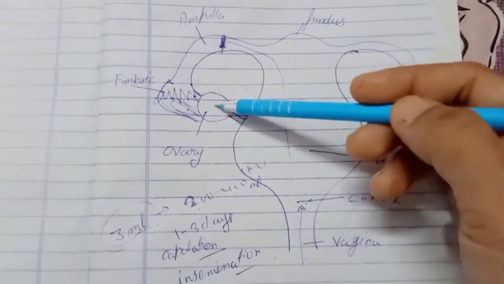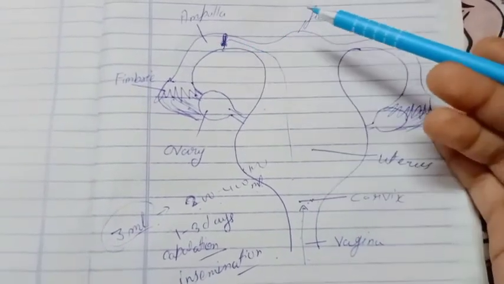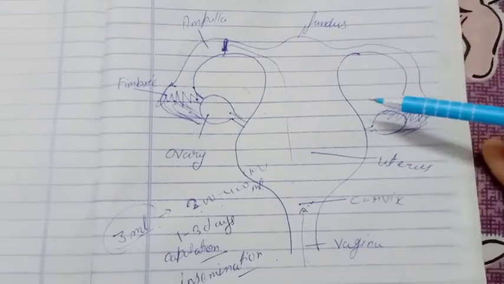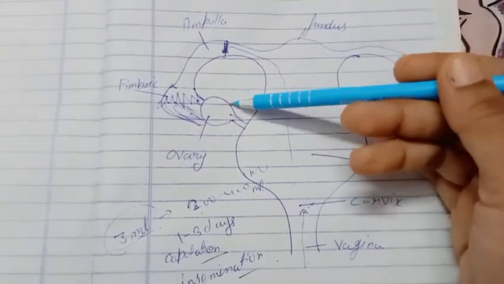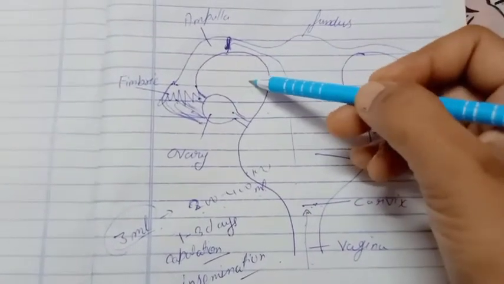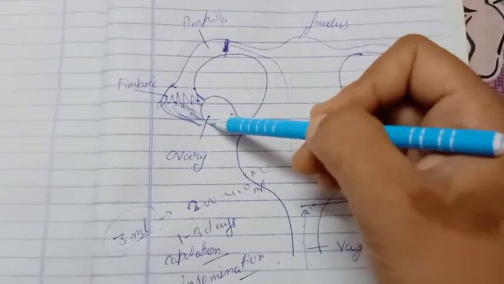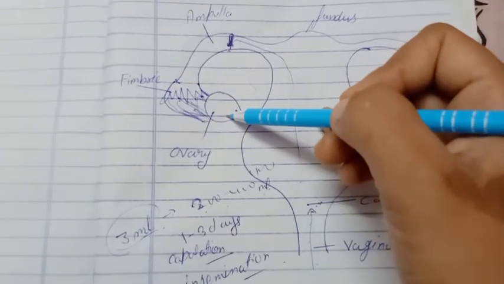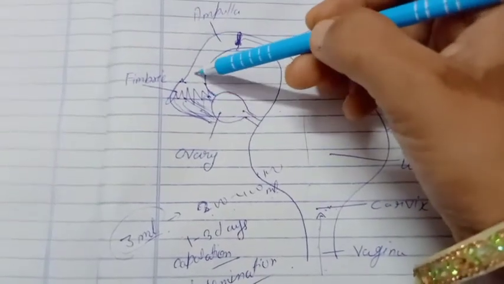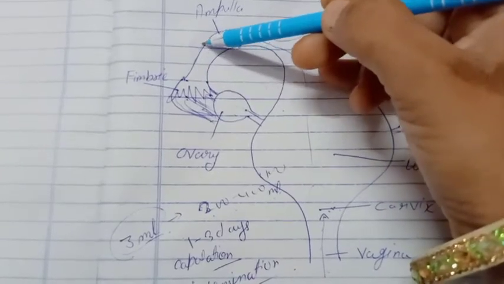Next one is arrival of egg. We know that egg is produced in both ovaries. So the egg is released from the Graafian follicle. Through the Graafian follicle the egg is released from the ovary and received by the nearby fallopian funnel.